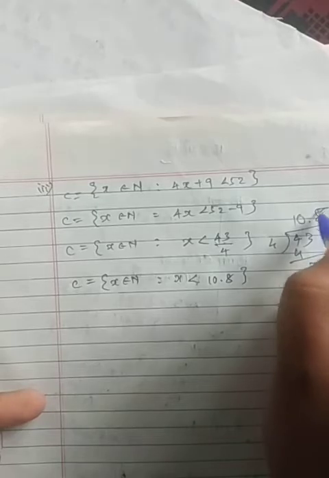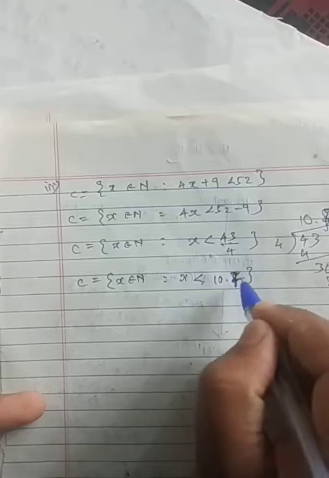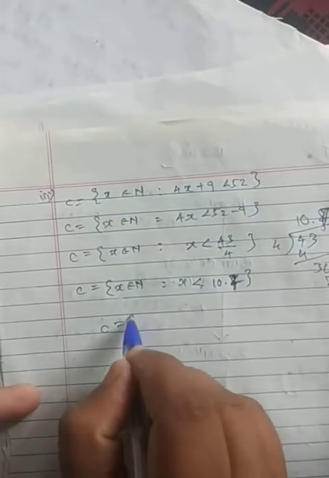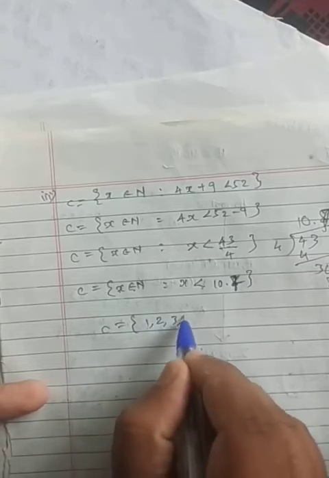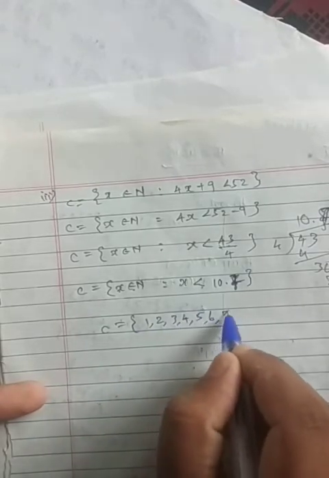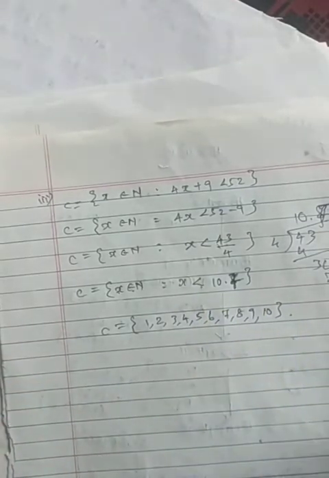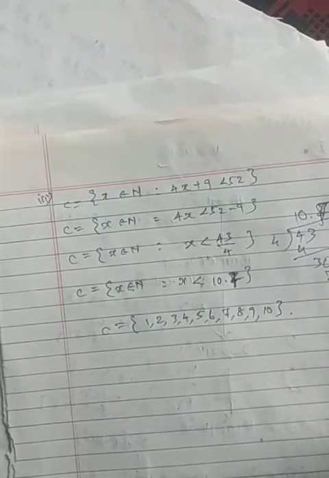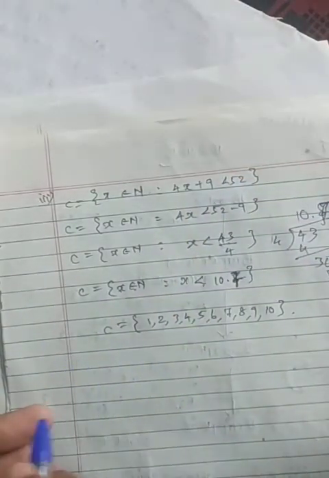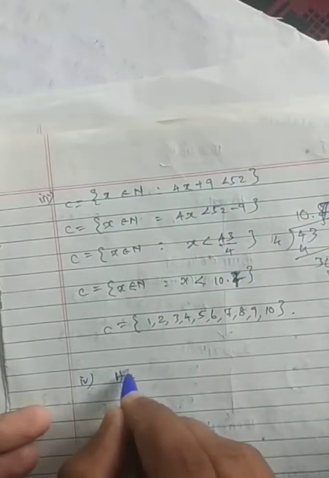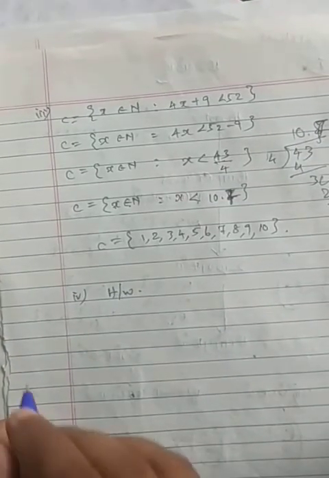Not 8, 7 will come. 10.7. 4 7s are 28, so balance 2. So 7 will come, 10.7. 10.7 means then C value will be what? X belongs to natural numbers. Natural numbers start with 1, 2, 3, 4, 5 and then 6 and then 7, 8, 9 will come, and then less than that, that's why it's 10. 10 will come. This is the way we need to write it here. Okay, this is the question. Then similarly the fourth is there. Do the fourth as homework. Okay, I am not doing it, just solve it. It's easy only.